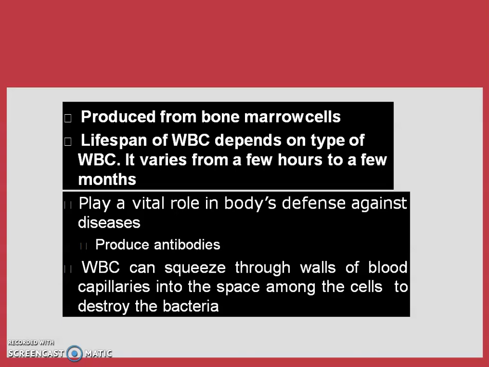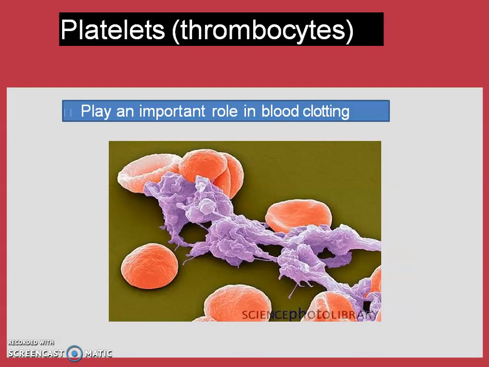It plays a vital role in the body's defense. So it protects us from foreign bodies, from microbes. WBCs can squeeze through the walls of blood capillaries because they are amoeboid in nature. They can change the shape of their cells among the cells. Okay, and they can destroy the bacteria. Talking about the platelets, they play an important role in blood clotting. They are minute cell-like pieces, you can say crystals. They look like crystals or pieces.